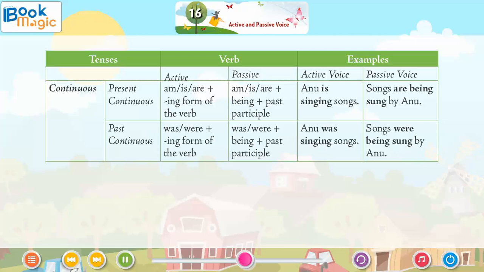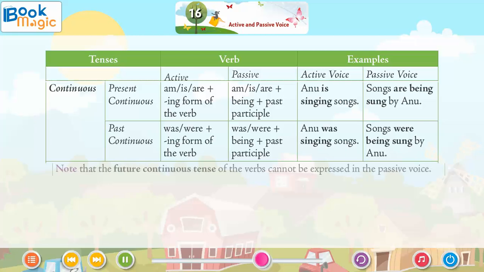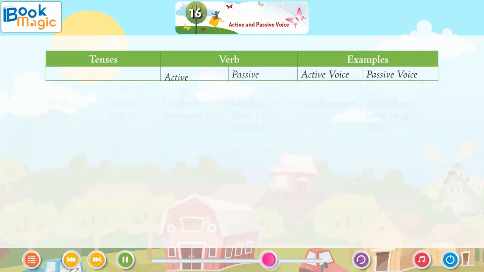Past continuous. Was or were plus ing form of the verb. Was or were plus being plus past participle. Anu was singing songs. Songs were being sung by Anu. Note that the future continuous tense of the verbs cannot be expressed in the passive voice.